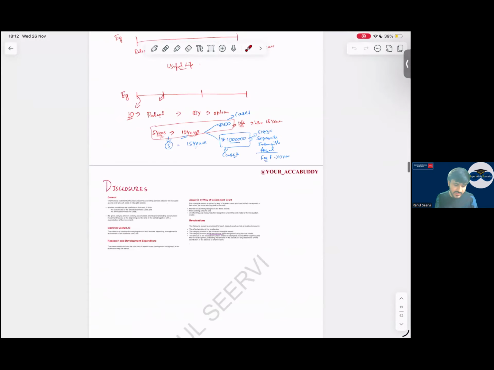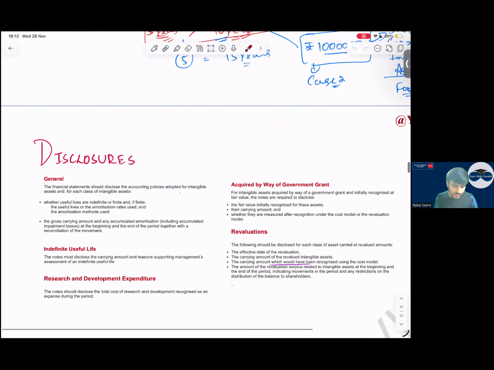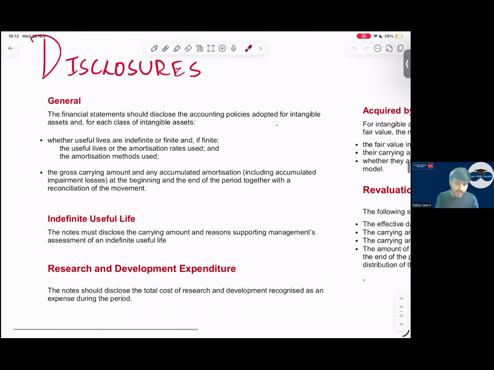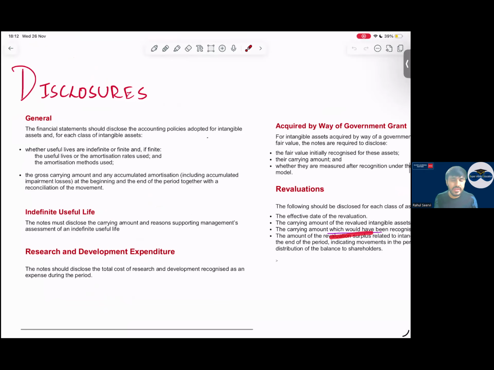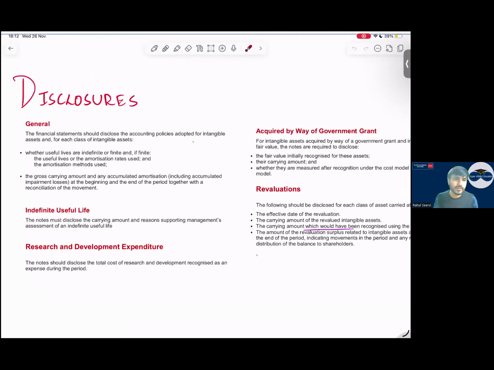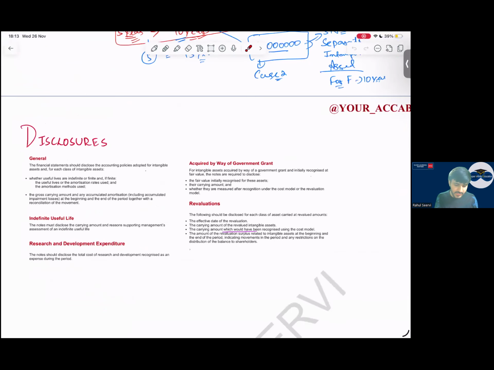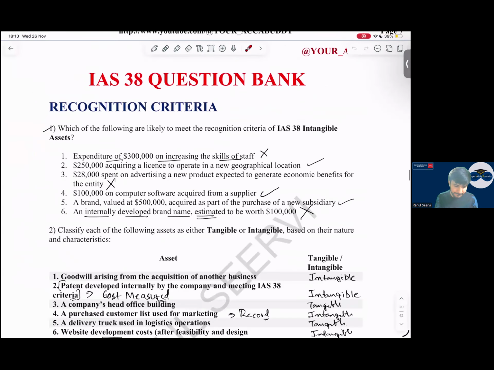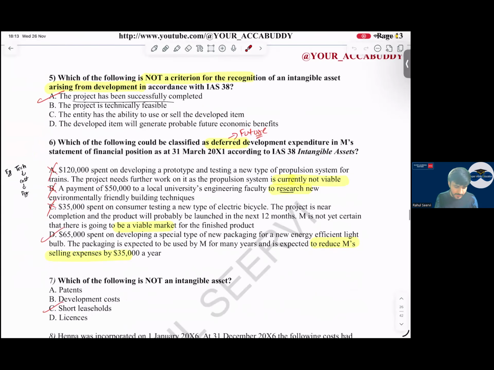Then disclosure is that. What are the disclosures? General disclosure, sir. What is the amortization? Whether the asset has an indefinite life or finite life? What is the impairment loss? What is the research expense? What is the amount we have capitalized? What is the revaluation gain if any active market is available? What is the value of government grant you have received for IAS 38? So with this, this part is done.